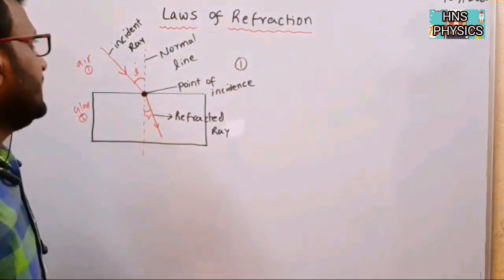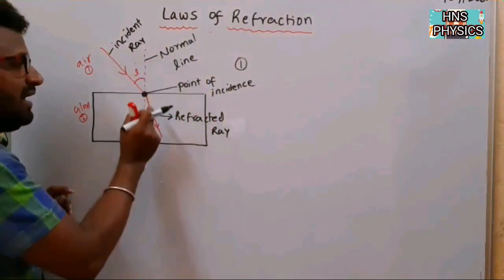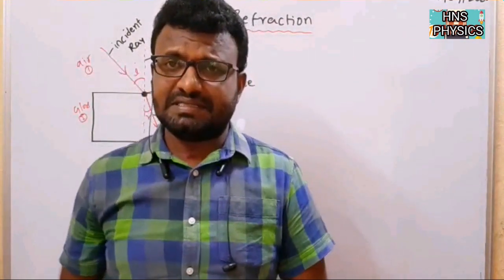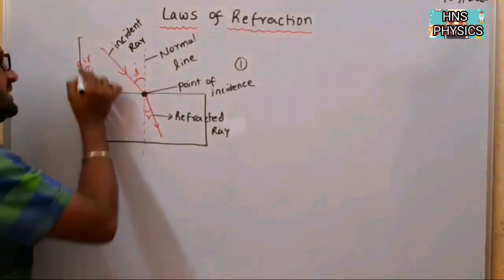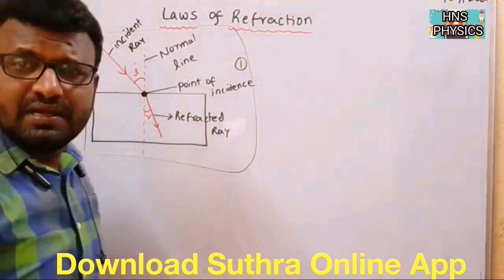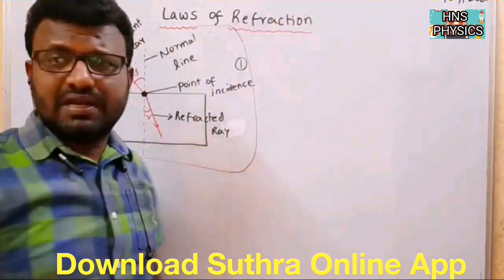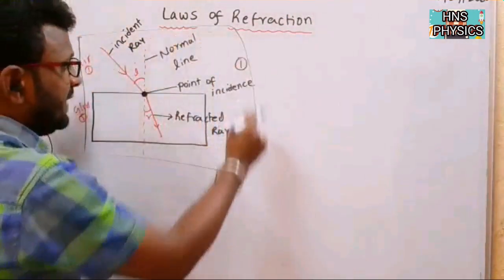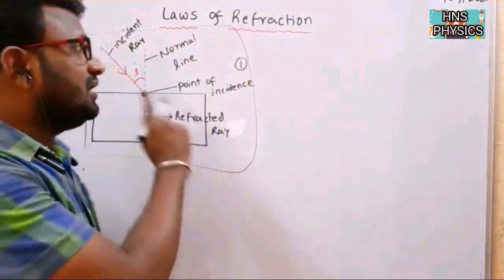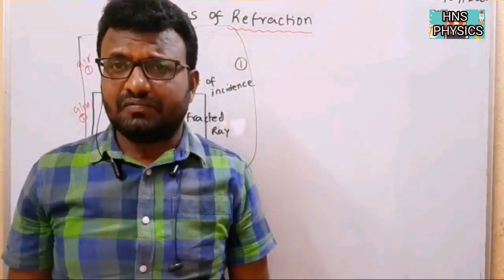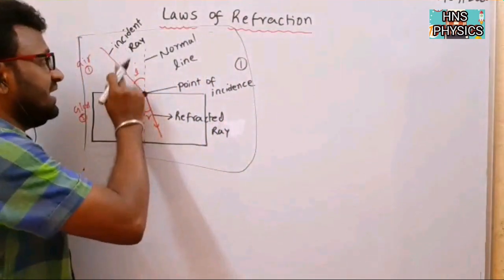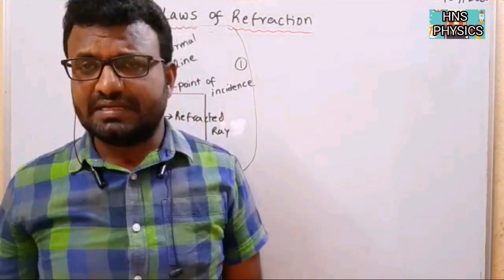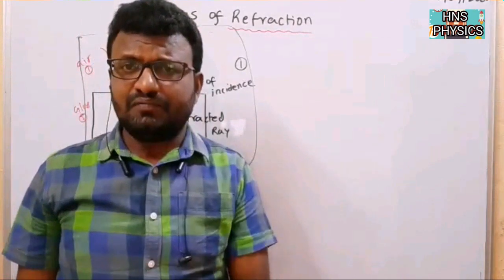Very important, listen once again carefully. The incident ray, normal line and refracted ray lie in the same plane at the point of incidence. Same plane means this is nothing but like a plane. If you take this board, it is like a plane. So here the incident ray, normal line and refracted ray lie in the same plane at the point of incidence. This is the first law of refraction.